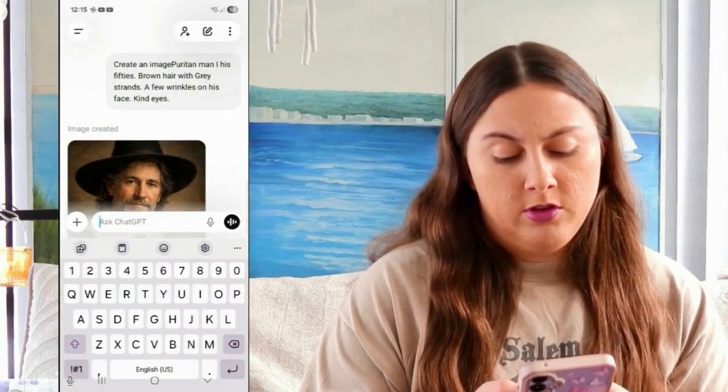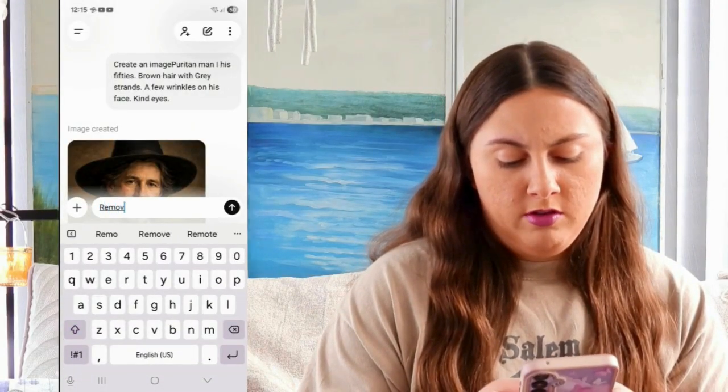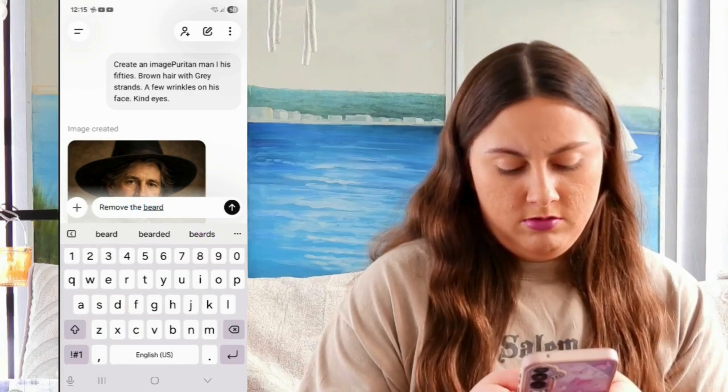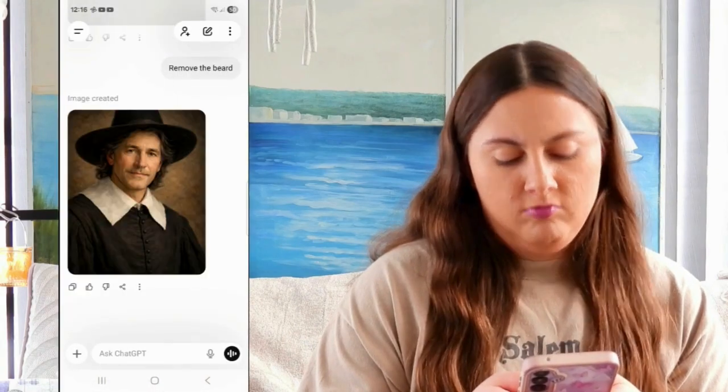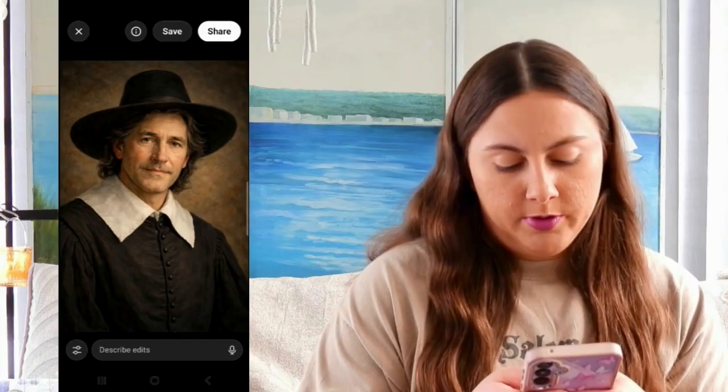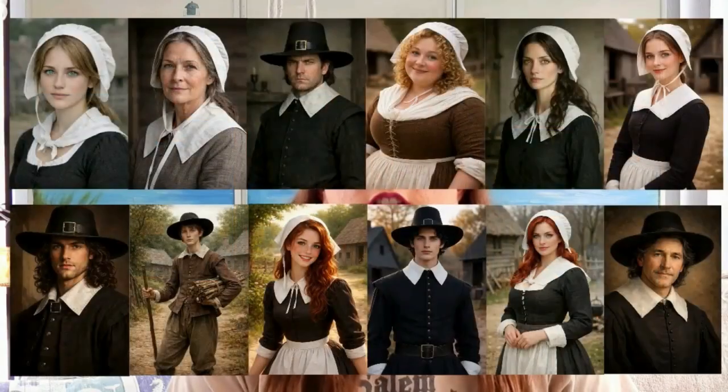I don't know, I feel like this really wasn't a beard era, so I'm going to say remove the beard. That works better. Okay. Alright, so here are the characters all together.